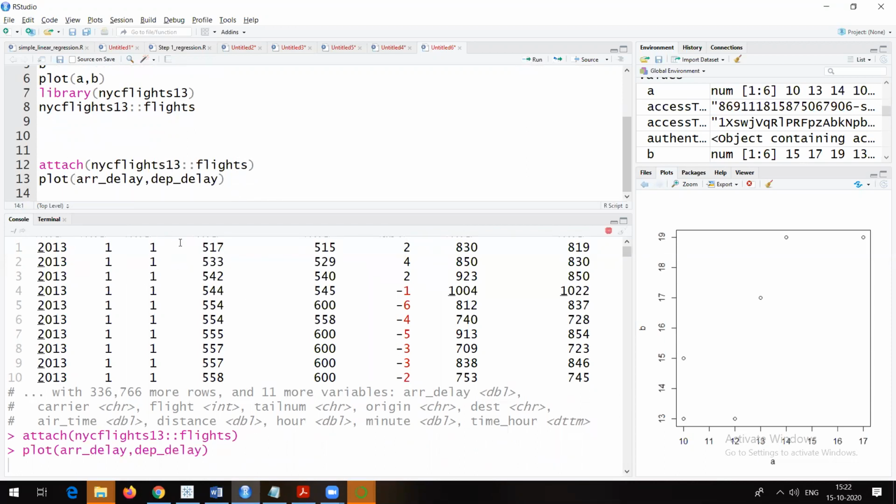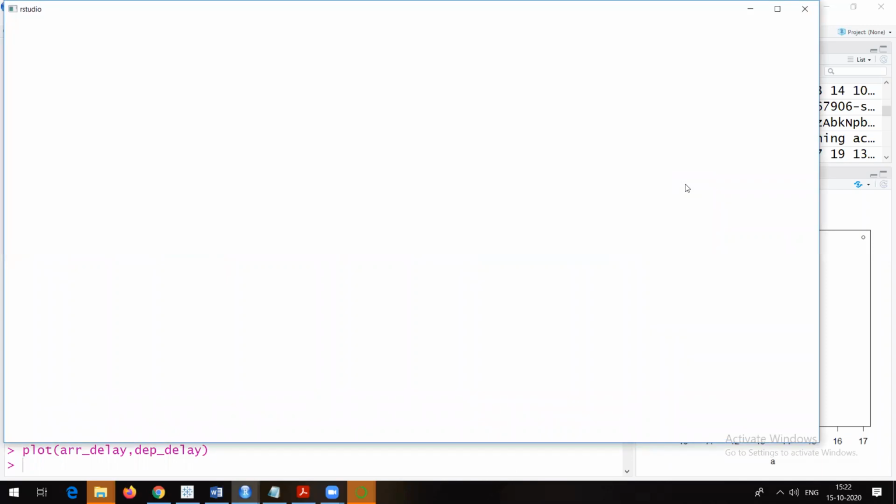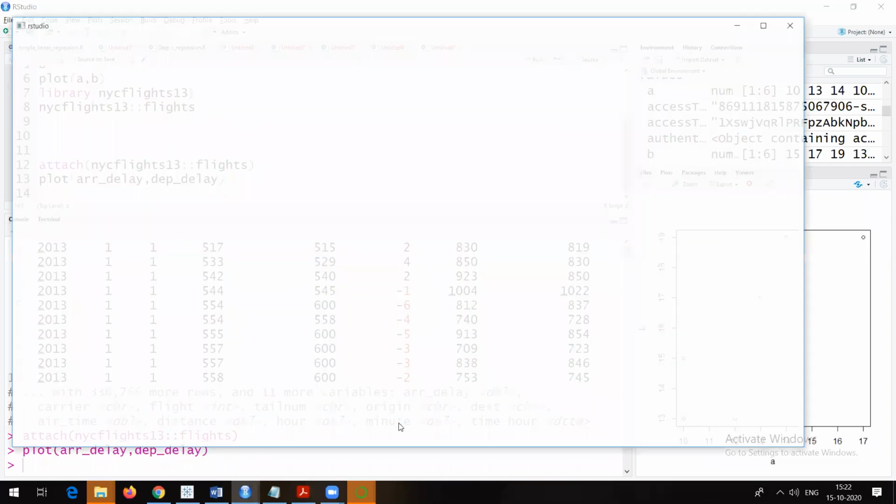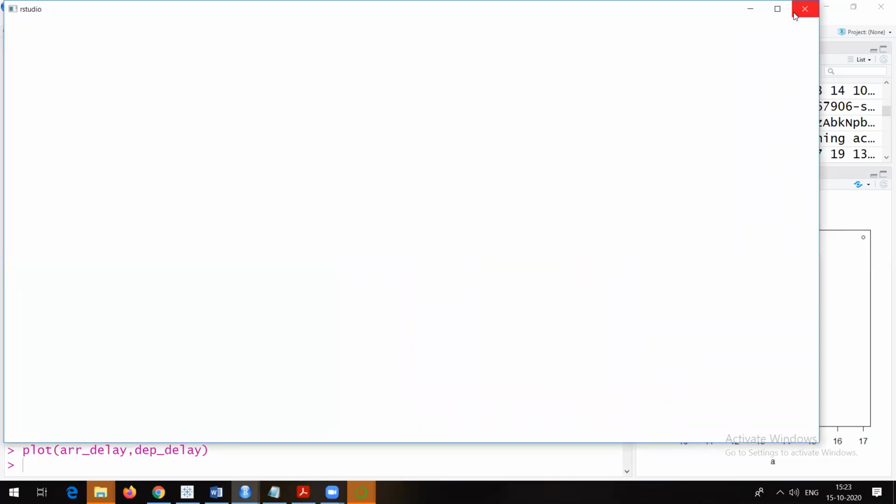Let me run it. It will take some time because there are a lot of rows available in this data set, a lot of observations, a lot of records. Once this is done, we'll be able to see a graph between arrival delay and departure delay. I think it is done. Let me click on zoom and see whether it shows us the graph or not. One more point: it will be running till the red dot. Till the point you see the red dot, it is going to be running. Still we are not able to see that graph, but yes, it will come.